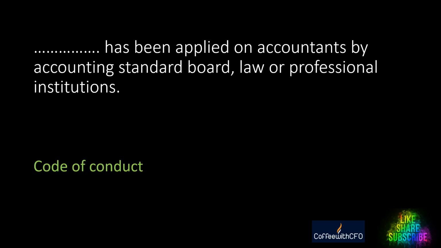Dash has been applied on accountants by the Accounting Standard Board, law or professional institutions. That's called Code of Conduct. Code of Conduct applies on accountants or professional institutions to make sure people will not do any illegal work, anything which is not accepted and good for the society.